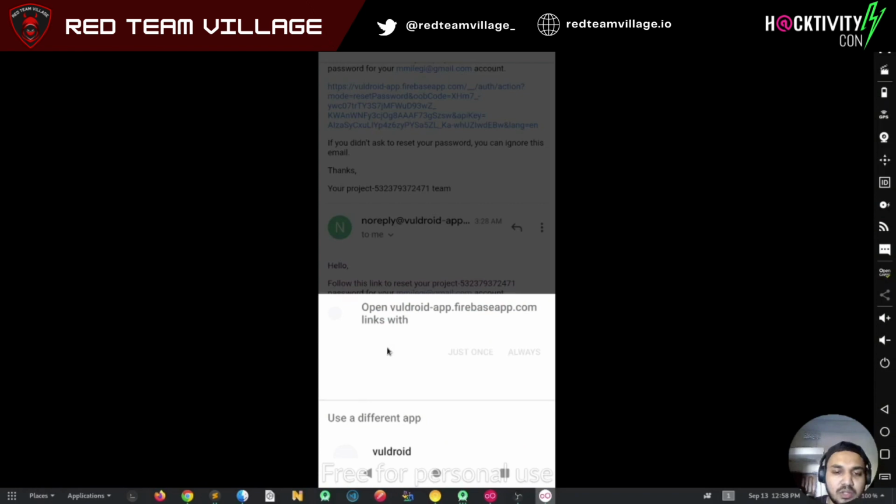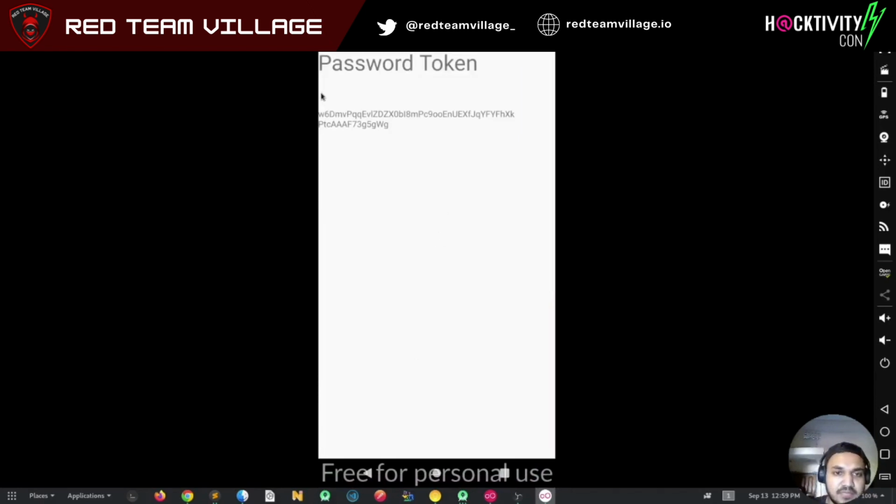As we click on this, we can see there will be two options. As this priority was set first in the manifest, it got listed first, and the same way as earlier, I can set the same favicon, same link, and if I click here, as you see, the password reset token is sent to this app. In this way, the application can steal it and send it to a remote attack vector.